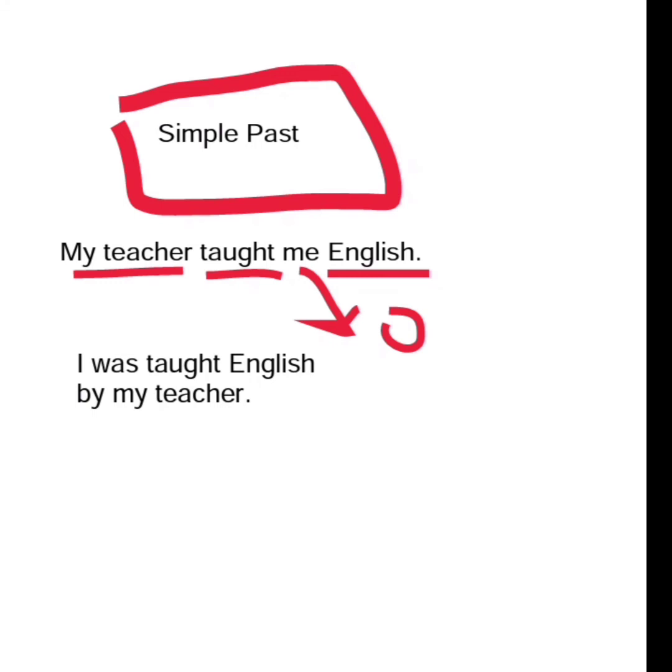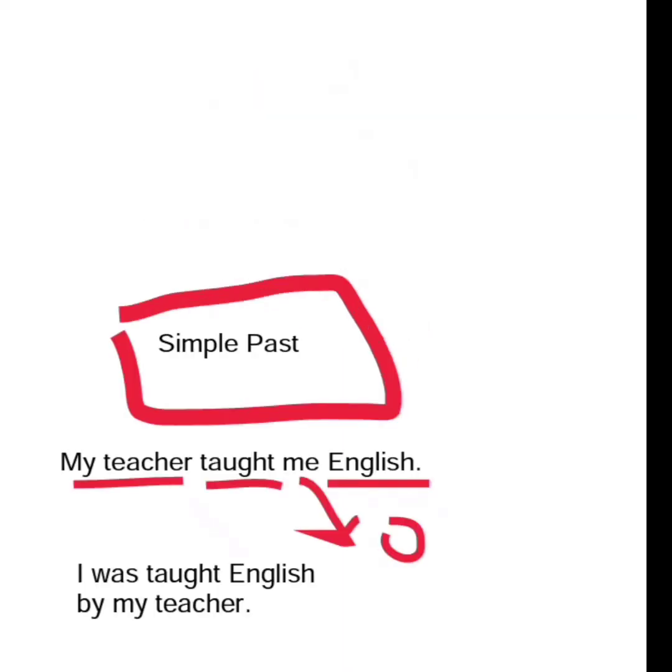So was is the verb to be, as I told you, and this is how we change it. This is interesting. We change me to I, and the subject in the active voice was at last, and the object came at first, right?